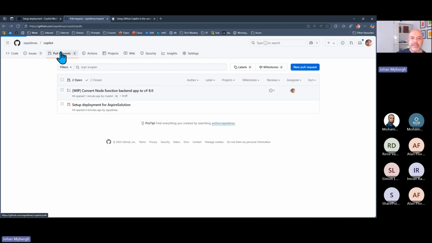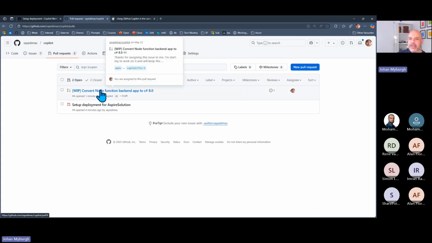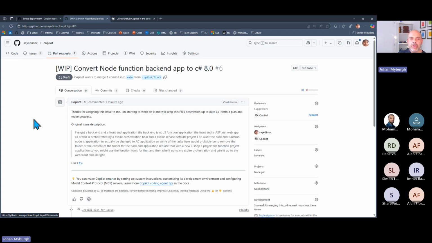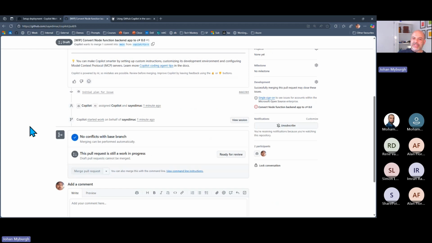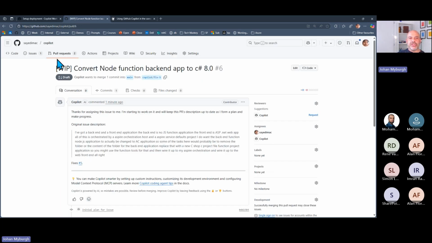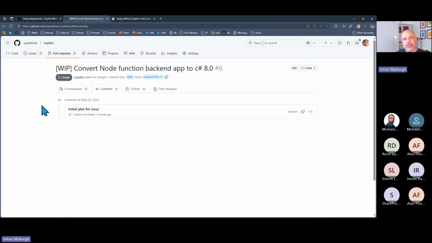It's going to iterate, and it will keep iterating until it's actually good to go. And eventually this pull request will be ready for me to essentially just start merging. Right, so you'll find that it will effectively go and add a couple of commits, and eventually when it's ready and good to go, that pull request will be ready for me to just go and review and commit, and it's taken over that part of the project for me.